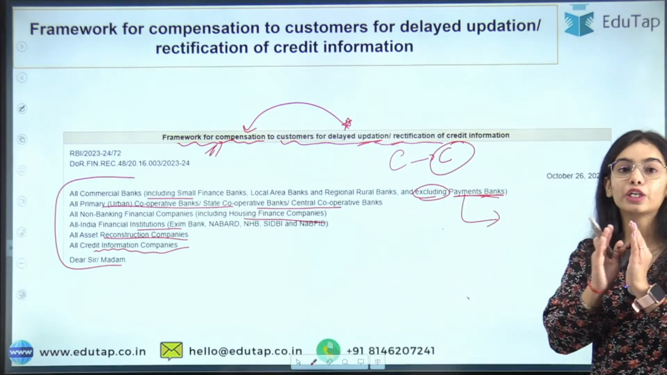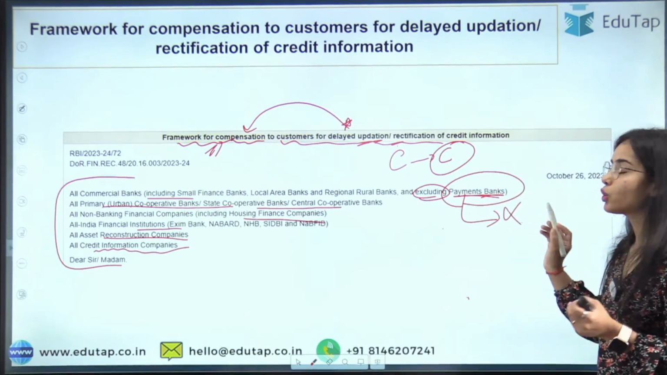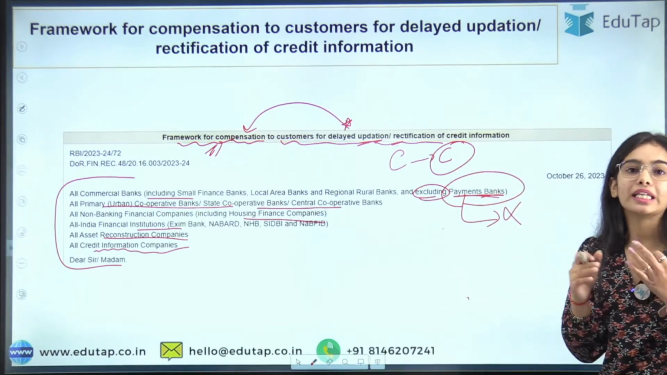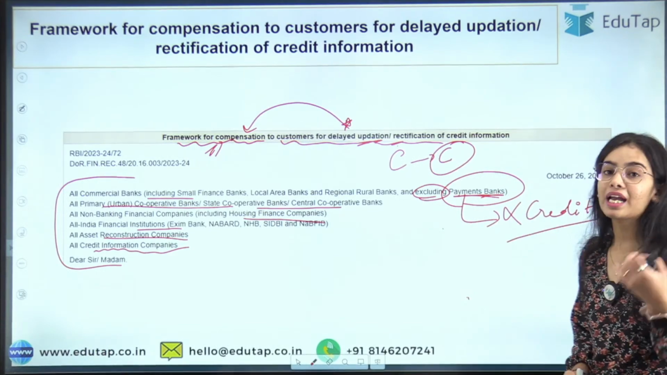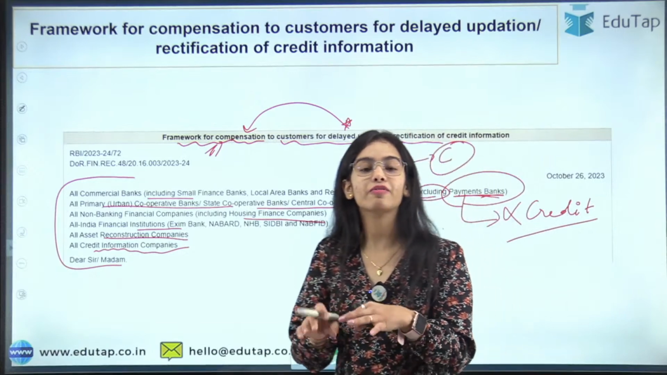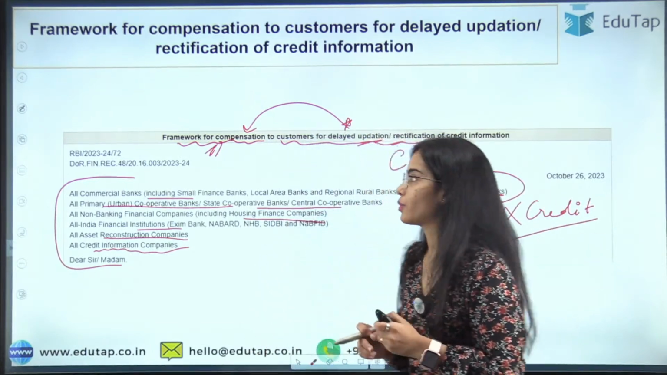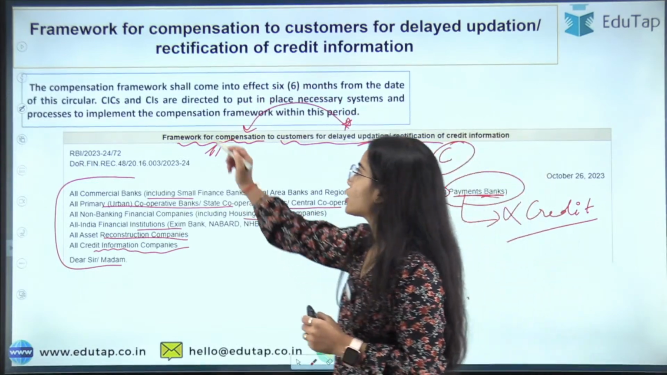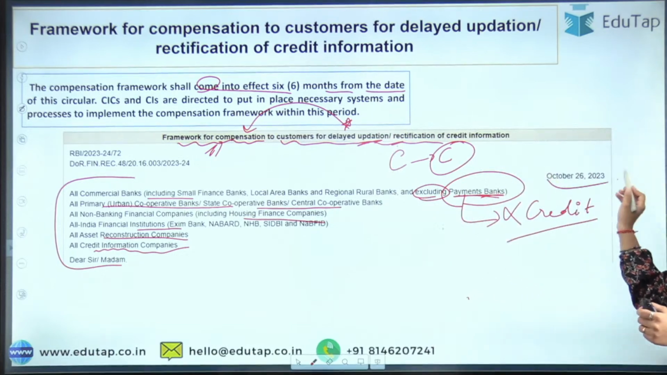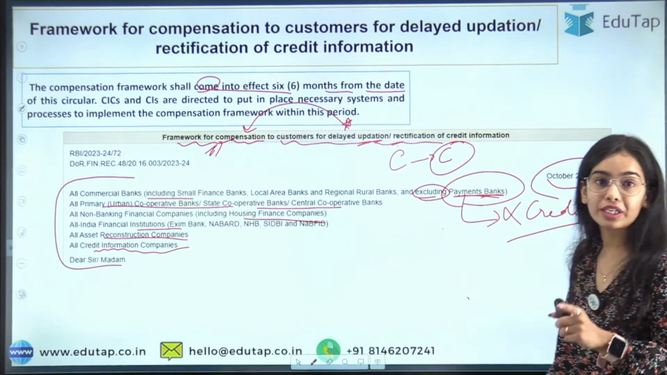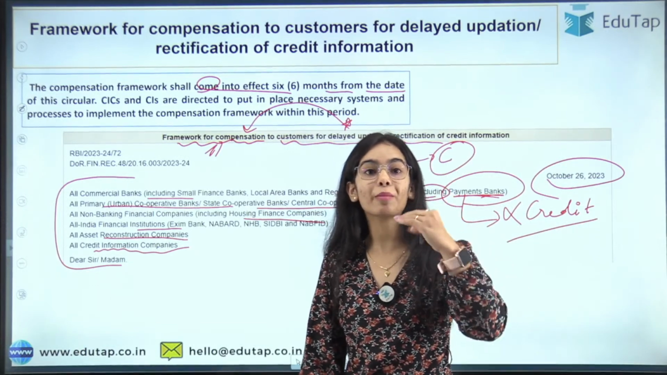So payments banks do not lend the money out. The payment banks are not allowed to lend money, and that's why they cannot give credit. And when they cannot give credit, there will be no complaint against the payment bank regarding credit. As easy as that. Okay, so the compensation framework shall come into effect 6 months from the date of this circular. The date of this circular is October 26, 2023. So next year you can understand that this circular is going to come into effect.